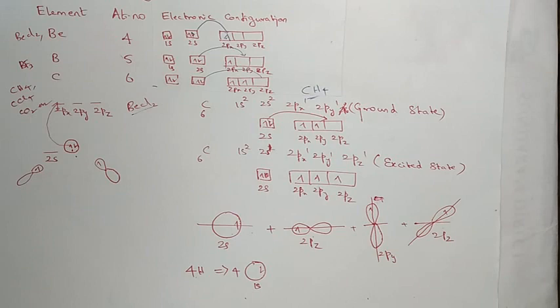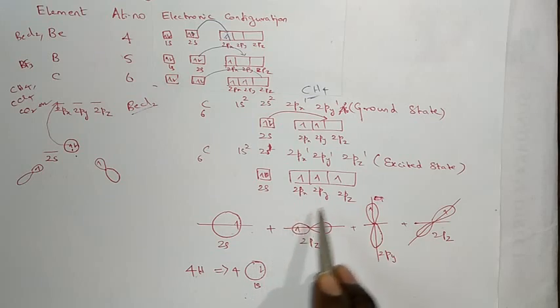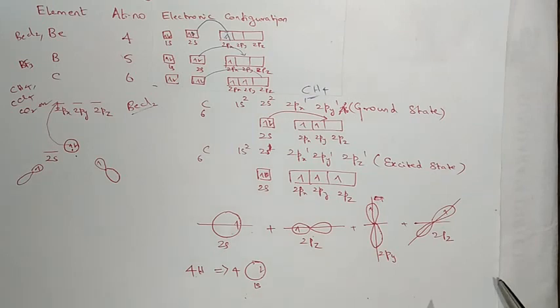However, this is not true as per the experimental data, because the experimental data show that all the bonds have equal energies. All the 4 carbon-hydrogen bonds in methane are of equal energy. But according to this concept, the bond formed by the 2s orbital is different from the bonds formed between these 3 2p atomic orbitals and 1s atomic orbitals of hydrogens. So this is in disagreement with the experimental data.